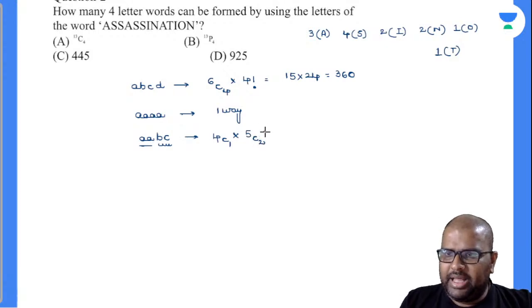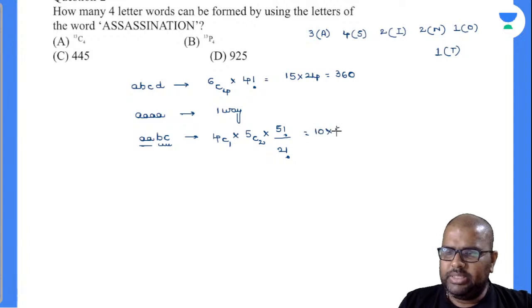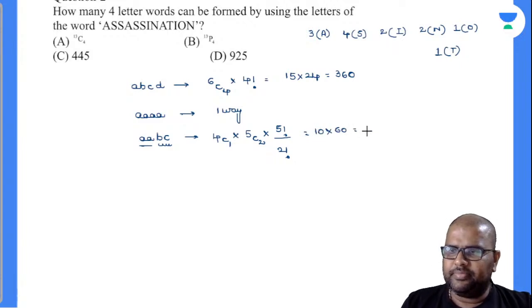And again I have to arrange them. How many ways can you arrange there? 5 factorial by 2 factorial. Am I right or wrong? Yes. So 4C1 is 4, 5C2 is 10. 10, 10, 10, 10 into 120 by 2, is it 60? 600.